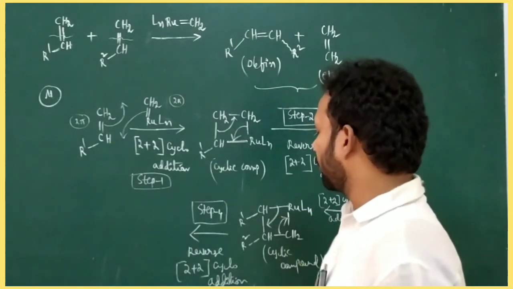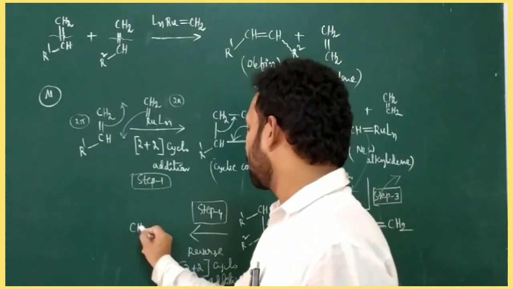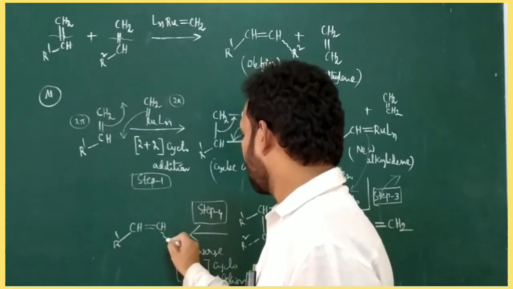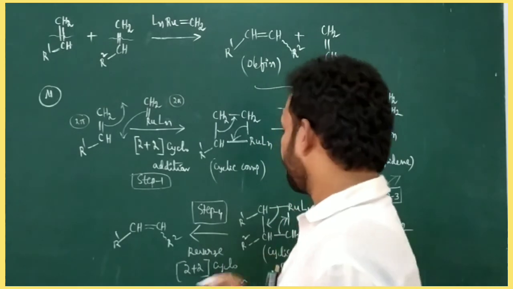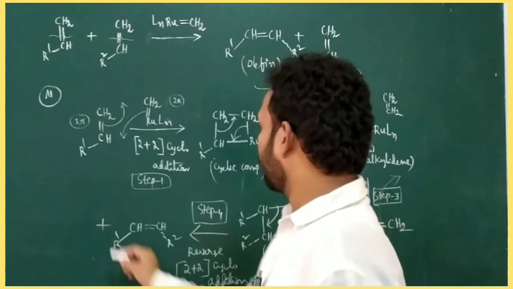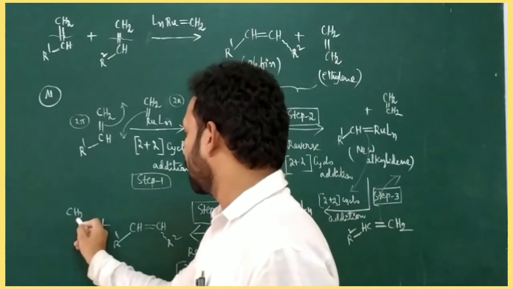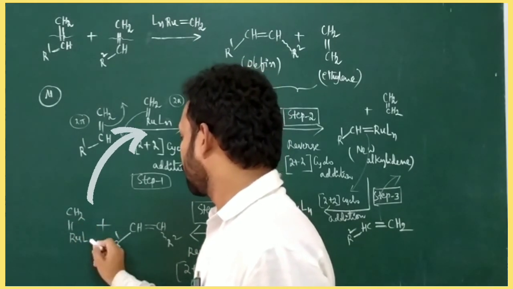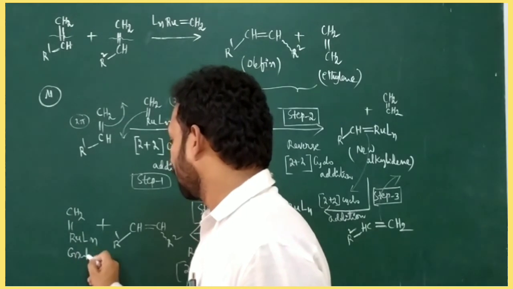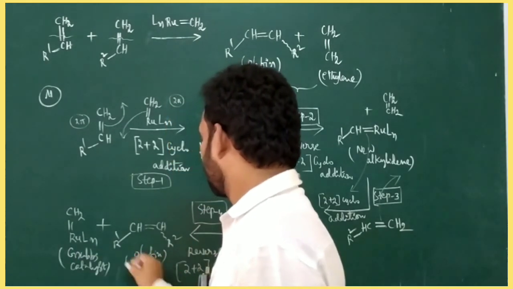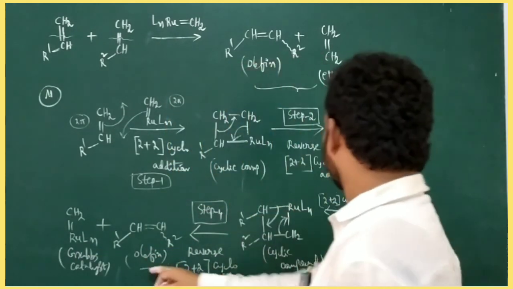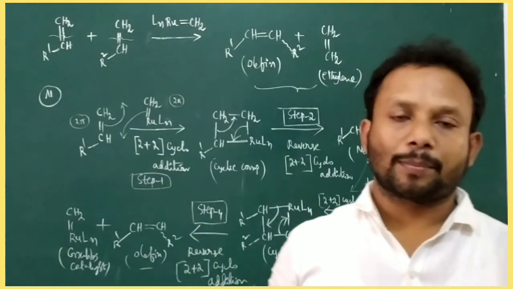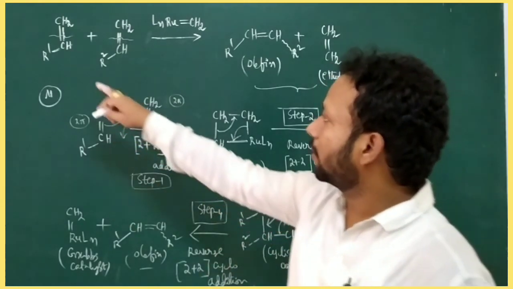Here the product formation takes place. Here the olefin, one of the products, is formed. Another, the Grubbs catalyst, is removed. This Grubbs catalyst is involved in the catalytic cycle mechanism, which follows like this. Here the products of the reaction are one olefin, another one is ethylene. So this is the Grubbs olefin metathesis reaction.